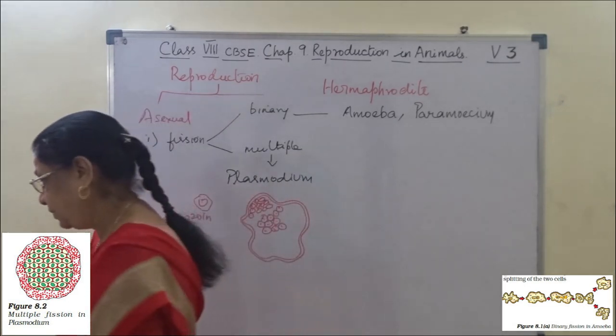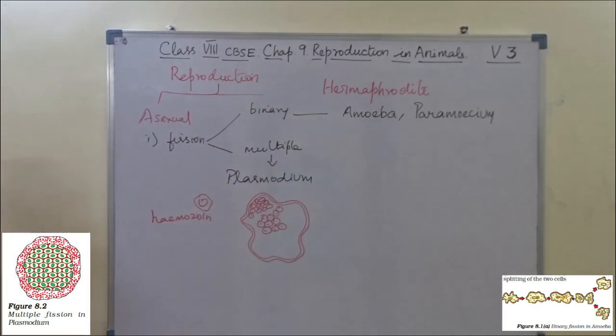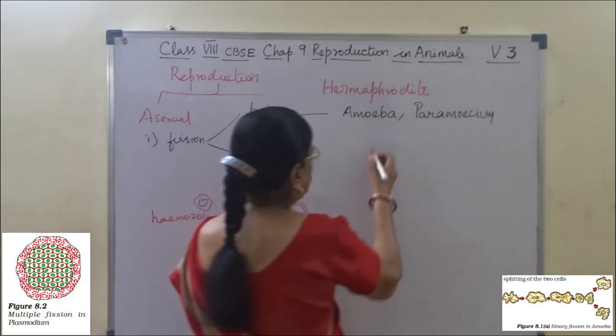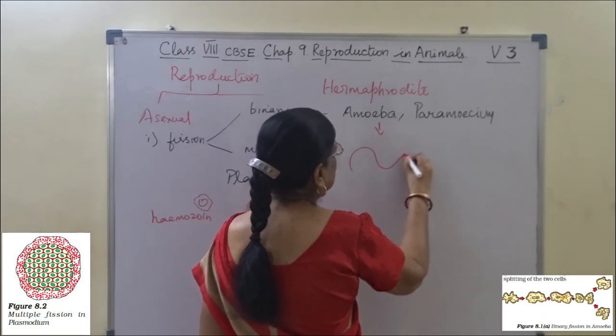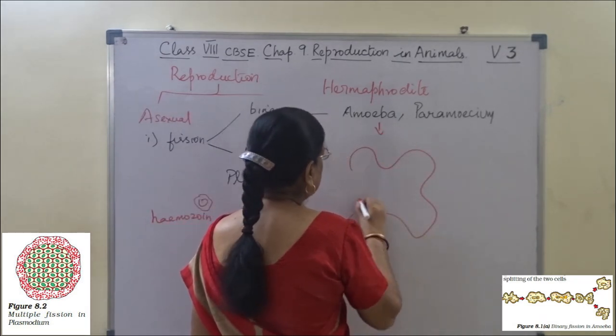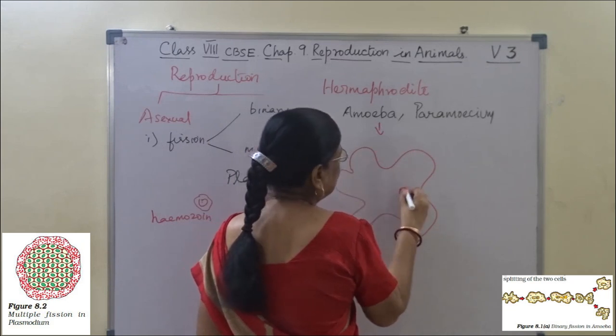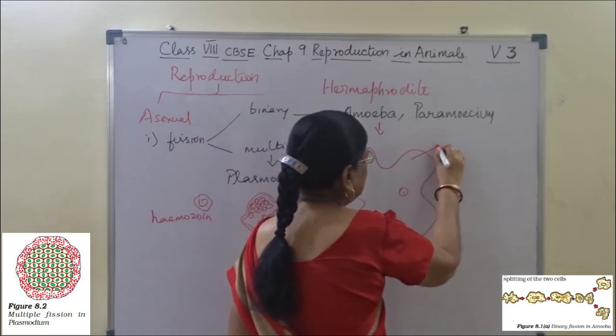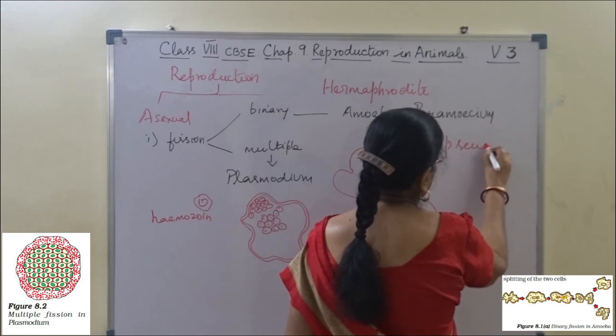We know amoeba is an irregular structure. Amoeba has an irregular structure with pseudopodia. This is the nucleus, and this is the pseudopodia.